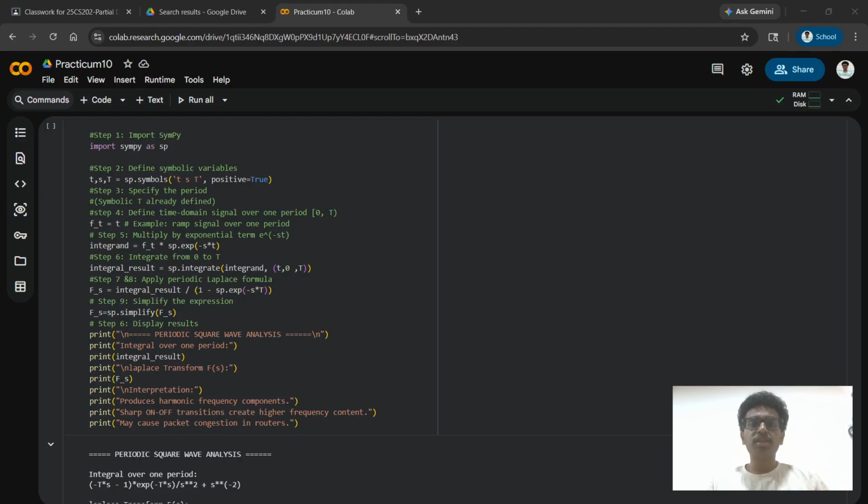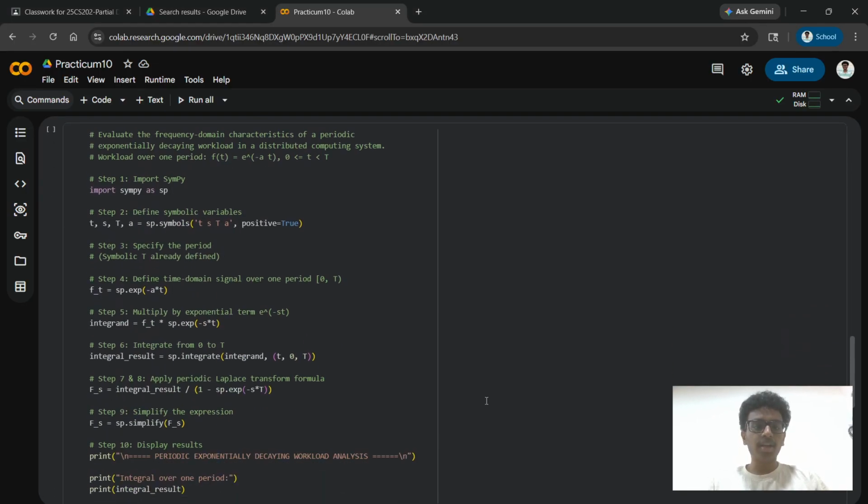The key observation is that the exponential decay reduces the higher frequency components, meaning the system is more stable and dominated by lower frequencies. So overall, this practicum shows how different types of periodic signals behave in the frequency domain.